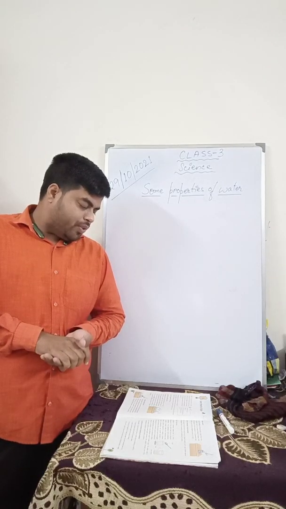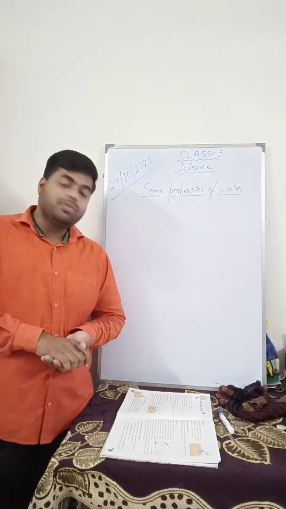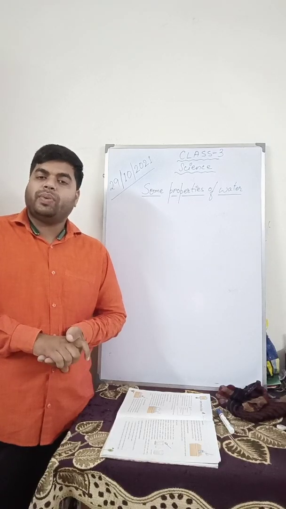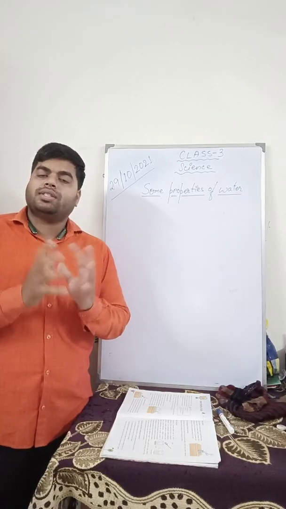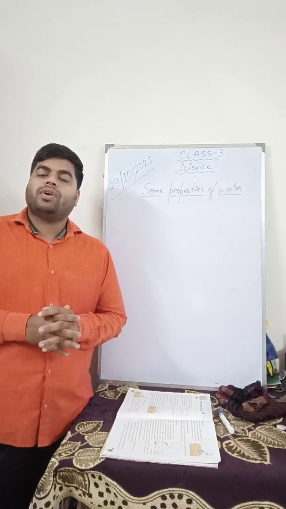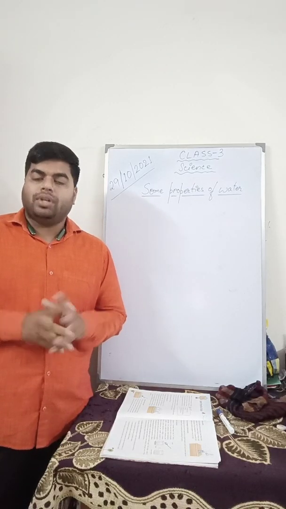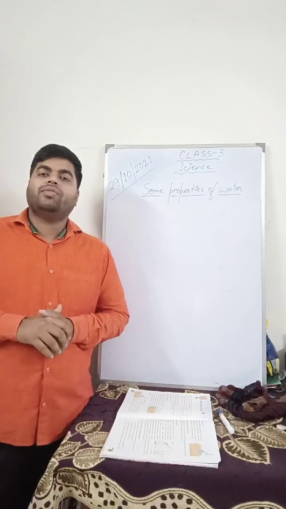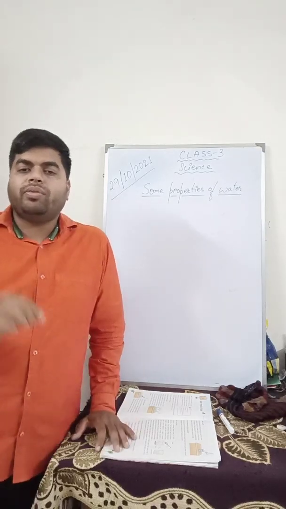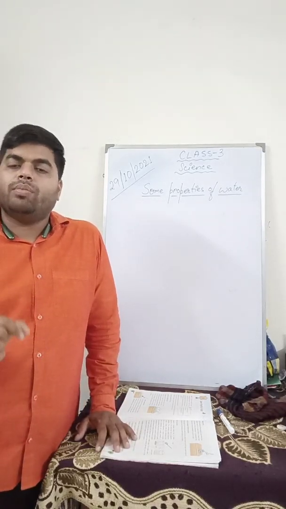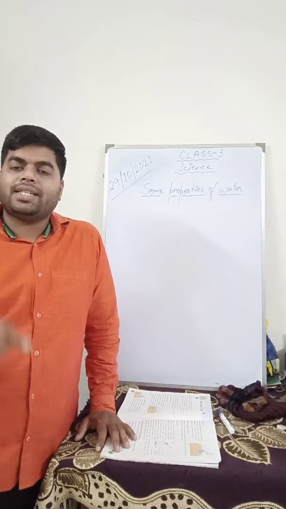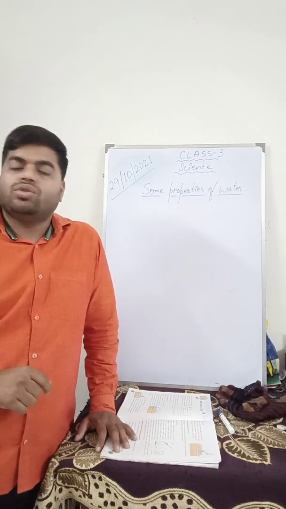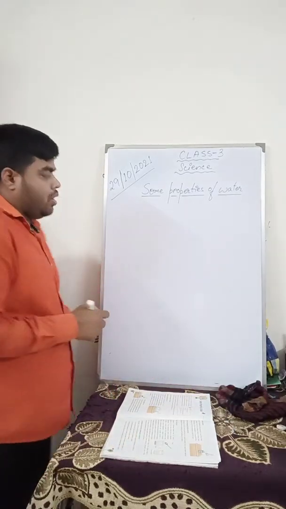It can change its form and exist in all the three forms on the earth. As I explained in the last chapter, water is a substance which is found in all the three forms. Water can be found in solid state, that is the form of ice. Water can be found in liquid state, that is in the form of liquid itself, and water can be found in the gaseous form, that is water vapor.